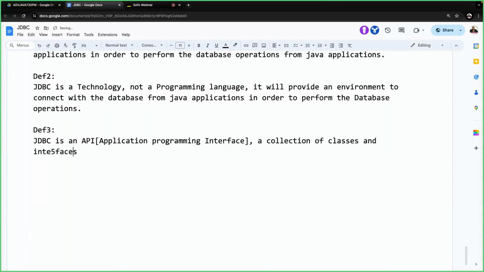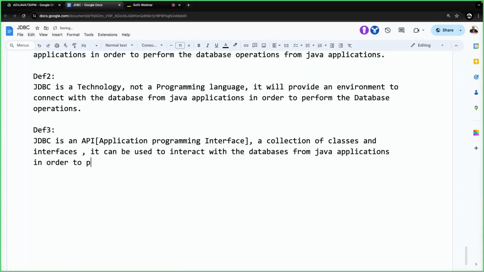API can be understood as the same thing: a collection of classes and interfaces. It can be used to interact with the databases from Java applications in order to perform the database operations from Java applications. That's it.